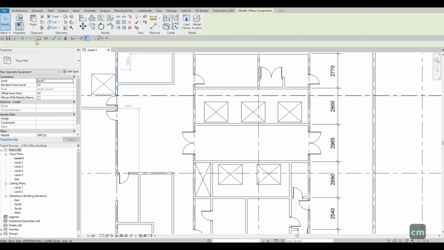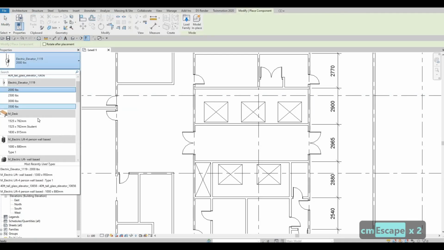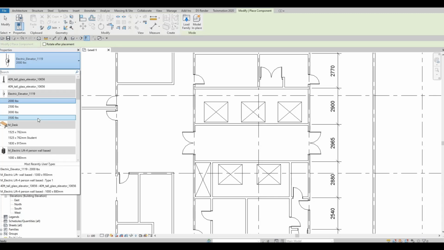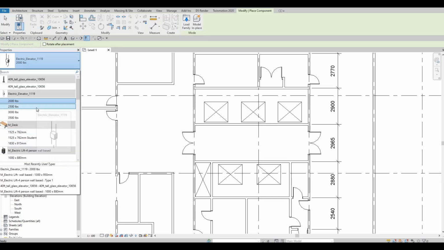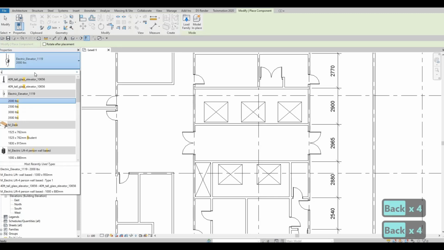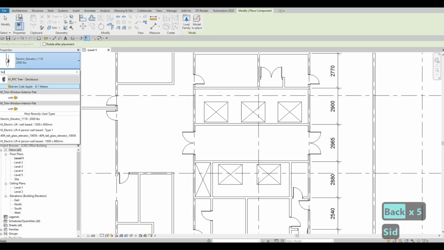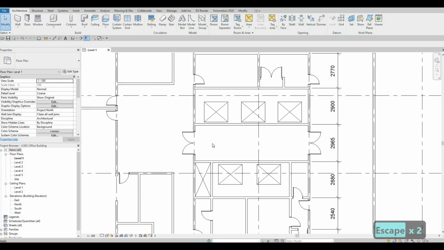So I'm gonna put in CM, or let's go here under component, and then this will be side opening. So we can search it here. I'm looking at not this.